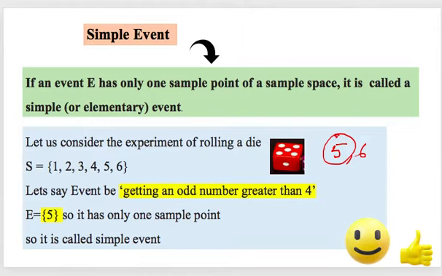Let us consider an experiment of rolling a die. So when we roll a die once, we get these possible outcomes. Now I am considering an event getting an odd number greater than 4. So odd number greater than 4. First of all, numbers greater than 4 are 5 or 6. And out of them, my favorable outcome is 5 because it is the odd number. So I am getting only single outcome over here of the sample space. So it means right now I am dealing with the simple event.